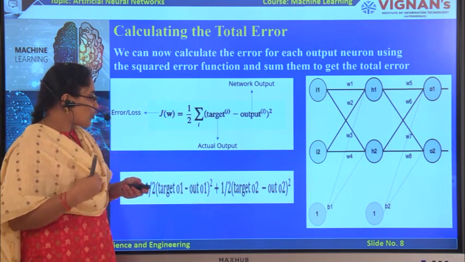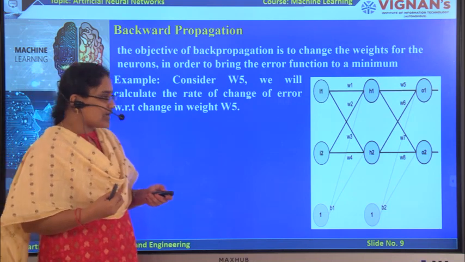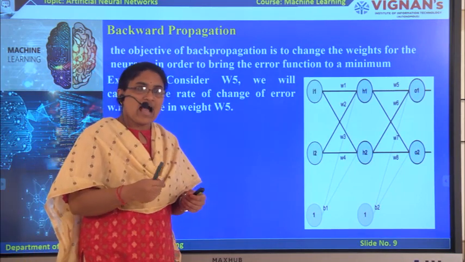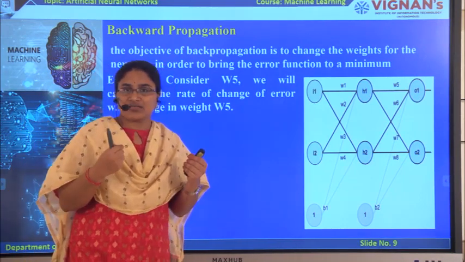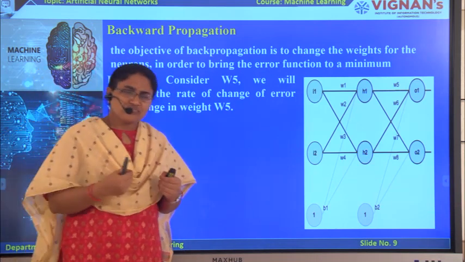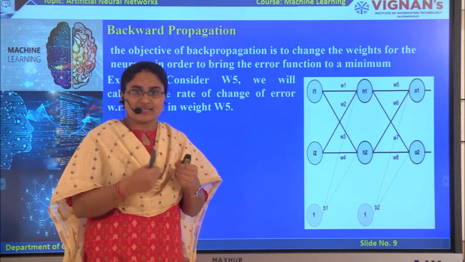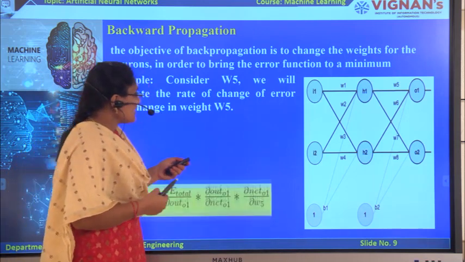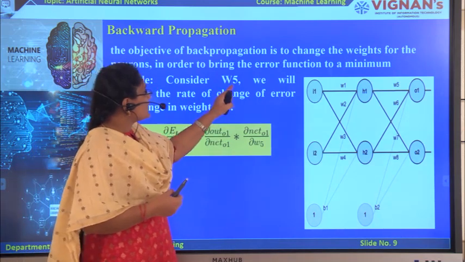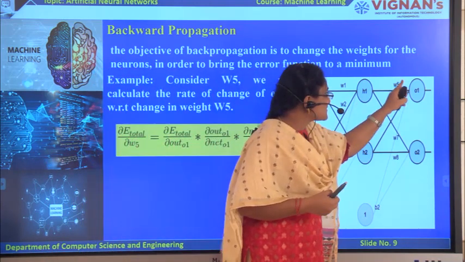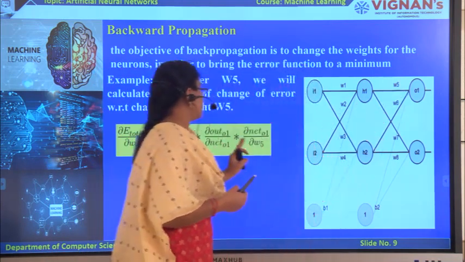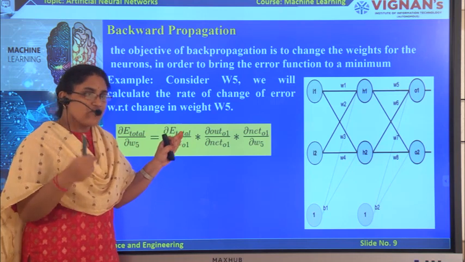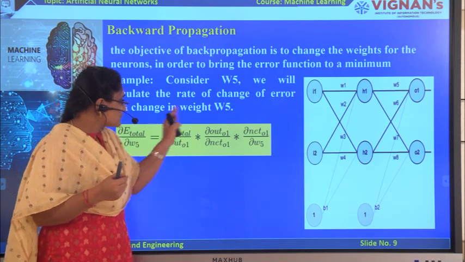After computing our total error, next we have to go for back propagation. In this back propagation we reduce or minimize our error. We have to use gradient descent, the partial derivatives. For that we are using the chain rule. Here I am considering the weight W5. For the effect of the error with respect to W5 we have to calculate by using this formula.